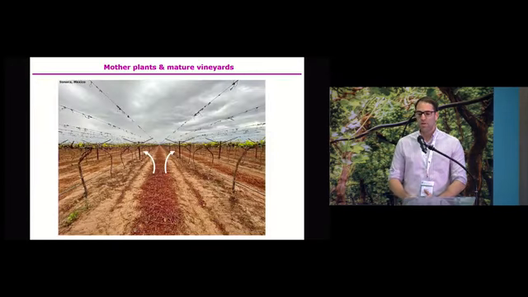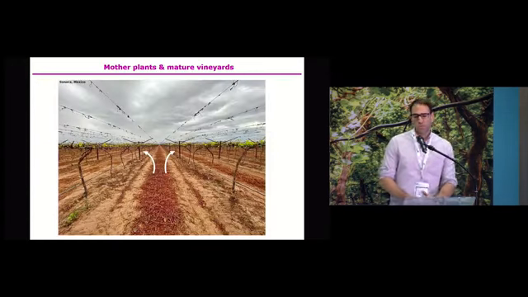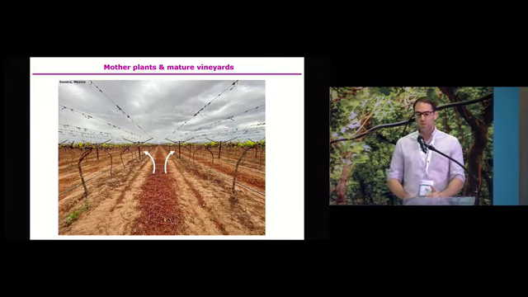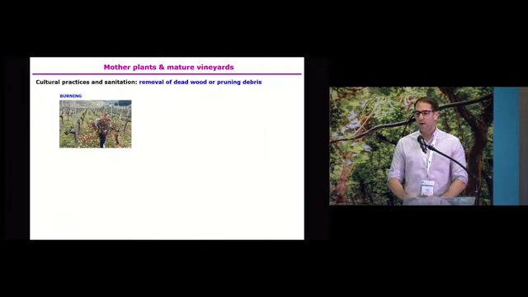Here's an example in table grape in Sonora, Mexico. I took this photo last February. The pruning debris can be an inoculum source of these pathogens and provide secondary infections. There are several ways to remove the pruning debris in this case. Probably the most effective would be burning this planting material, but it has some environmental disadvantages, and it is not allowed in many regions around the world.